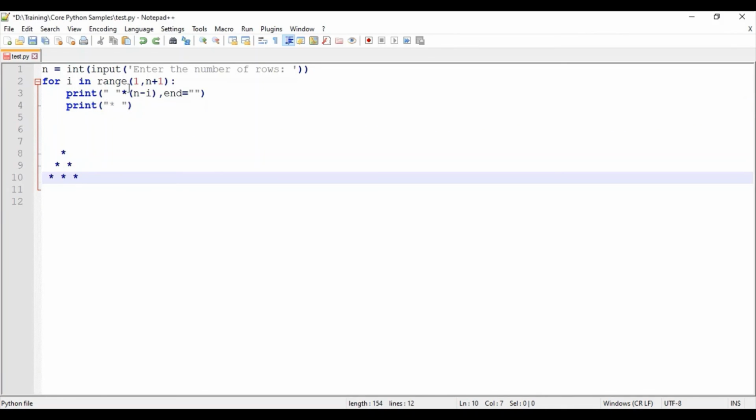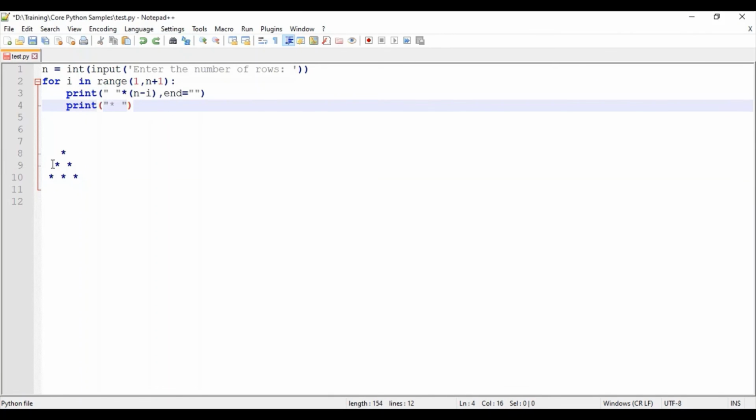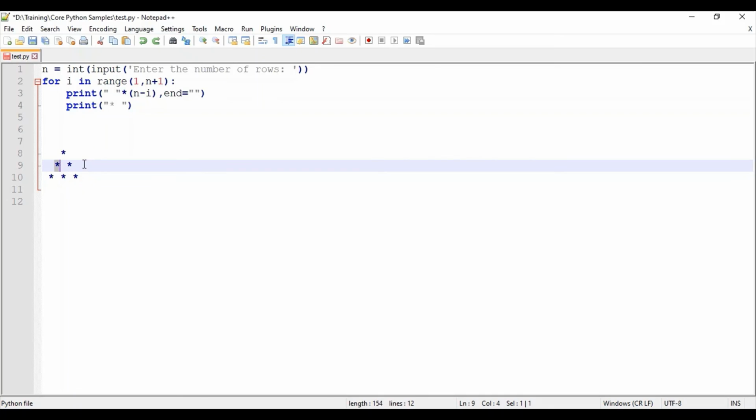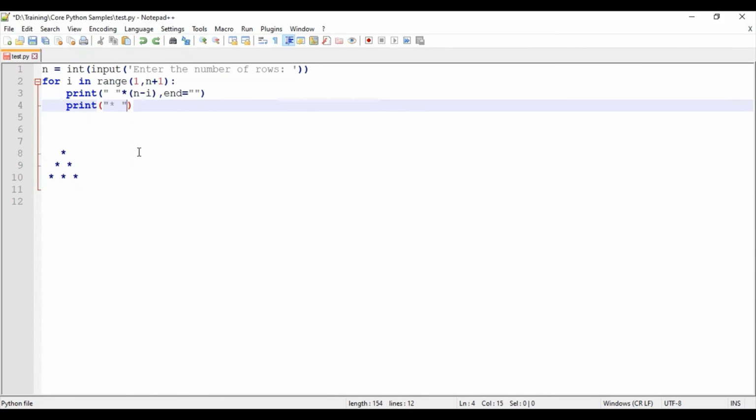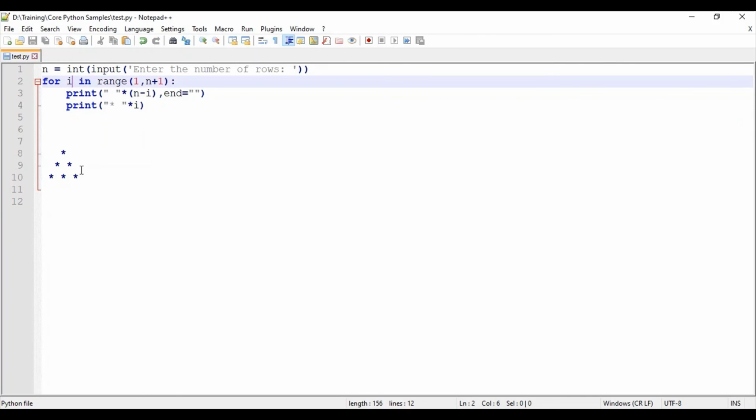The first statement would be printing star, and in the second statement we are excluding the spaces. The space is excluded, and the star here, my god, is printed only one time, but we want it 2 times. So here we also need to multiply with the string multiplication operator. The multiplication value would be i, because i is going to hold the current number of stars that need to be printed in each iteration. Now let's see whether I get the desired output or not.